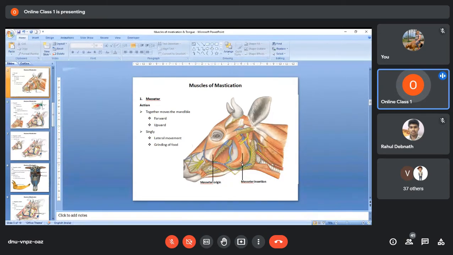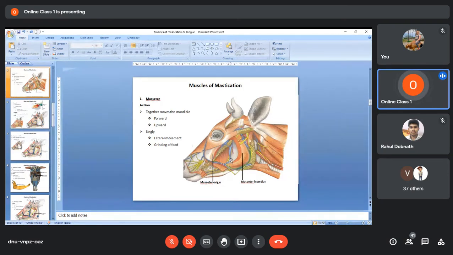This white structure is the vertical ramus of the mandible. And this yellow lobulated structure that you see is the salivary gland. This is the buccal gland, then you will have the sublingual gland, and this is the parotid gland. So the different salivary glands will be there. So these are glands.